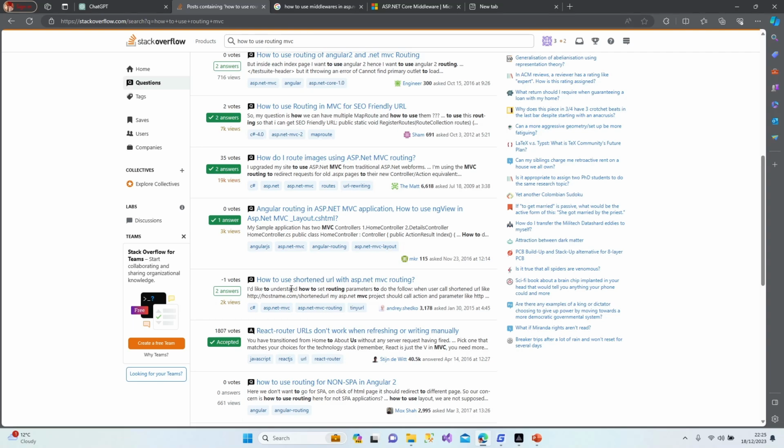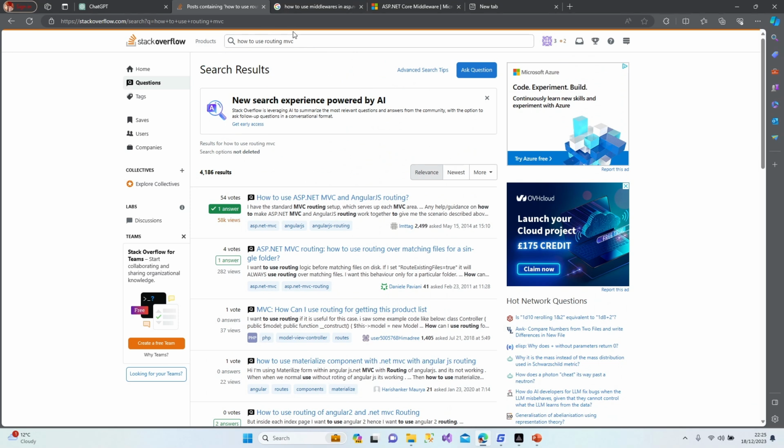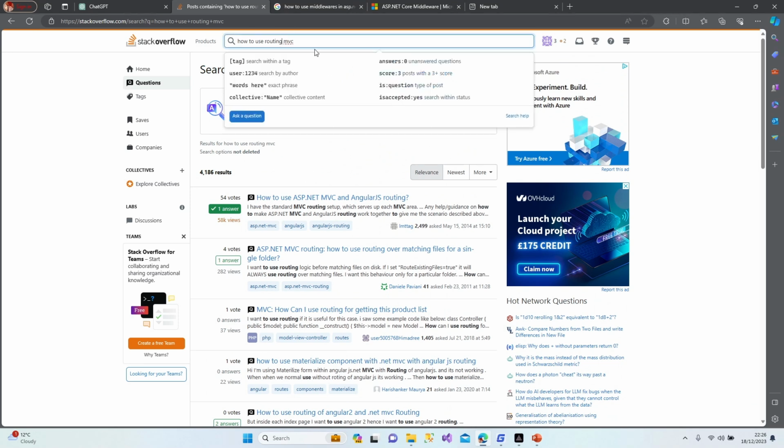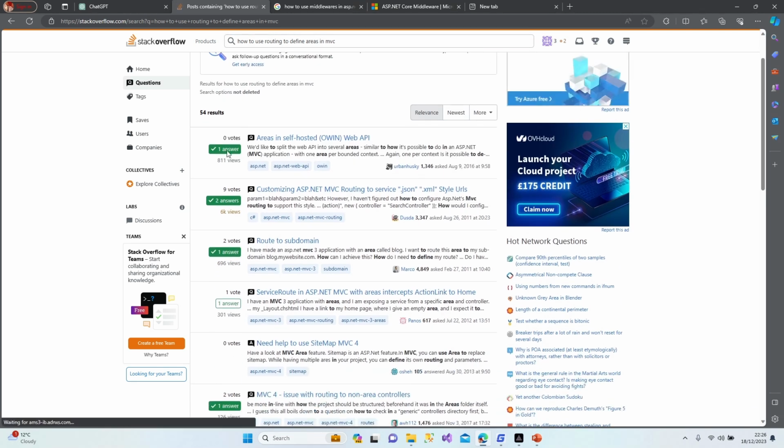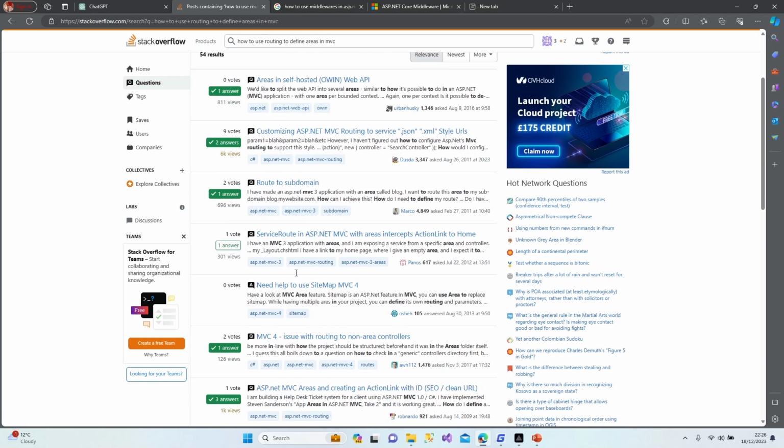Okay, so as I understand, we have to ask not just routing something. So how to use routing to define areas in MVC. Let's ask this one. So what are we going to have? Route to subdomain.